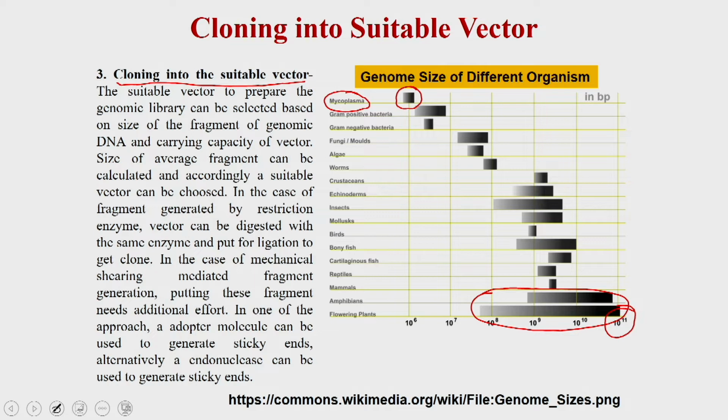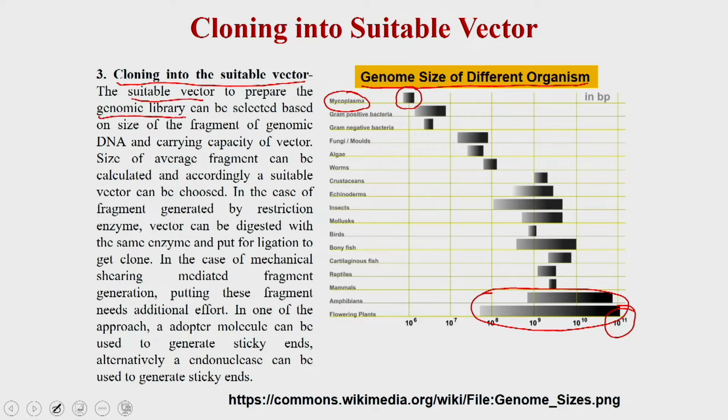So, what you have to consider is the fragment size you are going to generate from these genomes. That fragment size would be very large if the genome is very big, and very small if the genome is small. So, depending on the fragment size which you are going to generate, you have to choose a suitable vector for generating a genomic library.